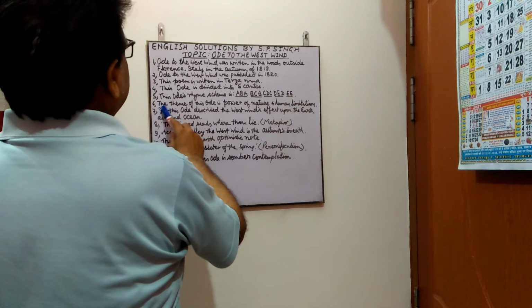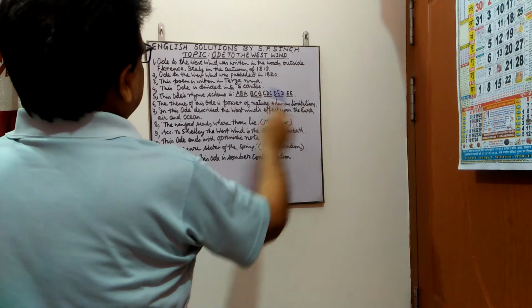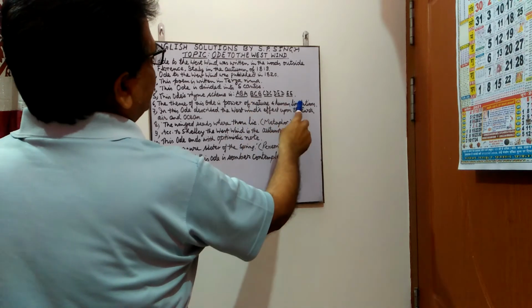Next point, the theme of this ode is power of nature and human limitations.